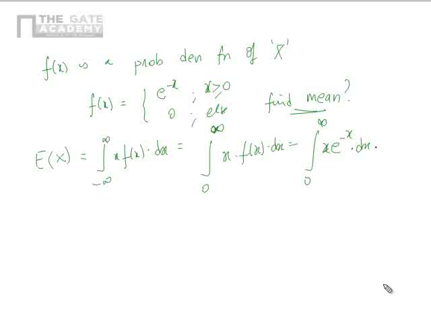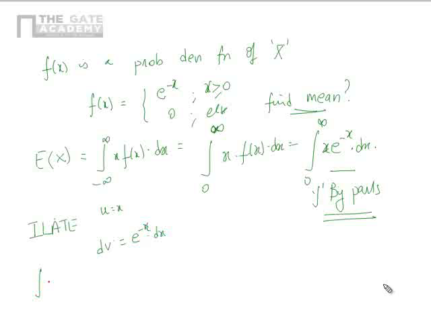Now how do we integrate x e power minus x? We have to use integration by parts. Remember we have this rule ILATE: inverse, logarithmic, algebraic, trigonometric, exponential. Whichever we hit first will be the value of u, and the remaining part will be dv. So x is algebraic, so u is x, and dv will be e power minus x dx.